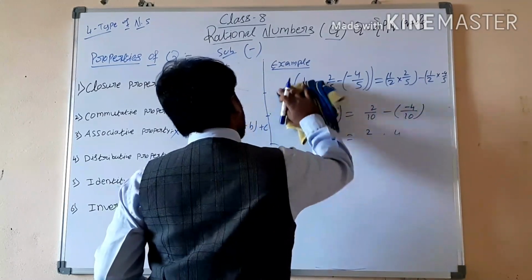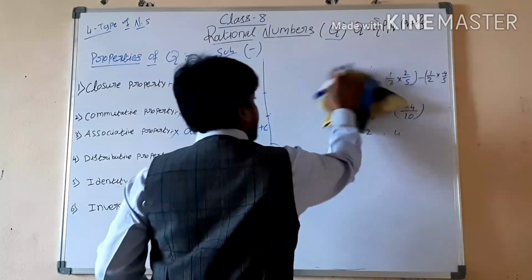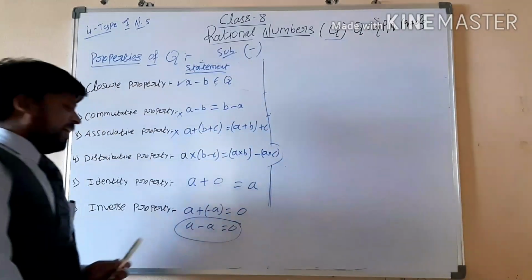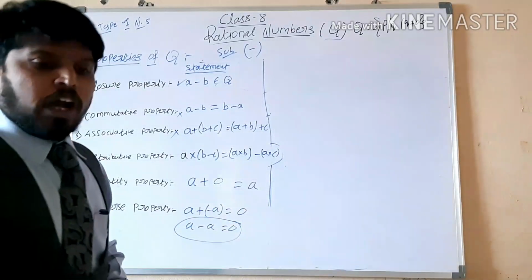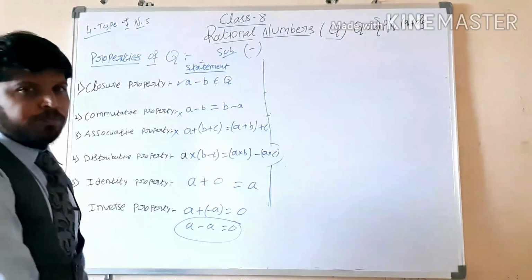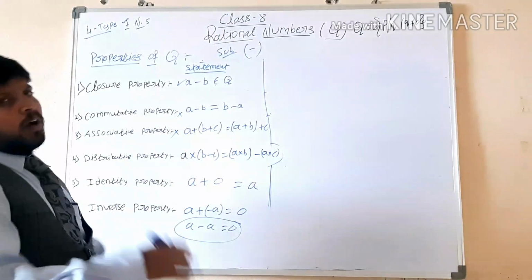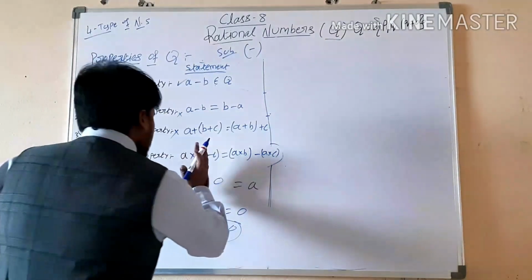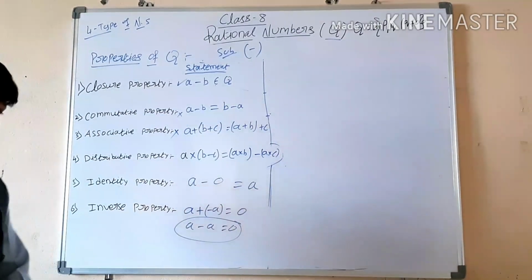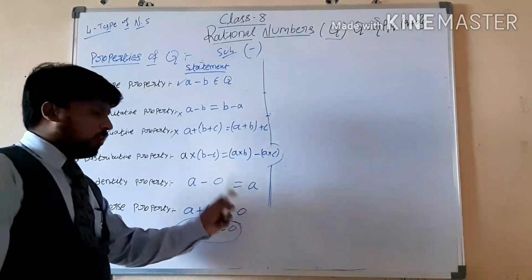Next, we will see the identity property. What is this identity property? Already I told you that it's a very special one. That means whatever you do, I want the same result. Now, if I do subtraction, again I have to get the same one.